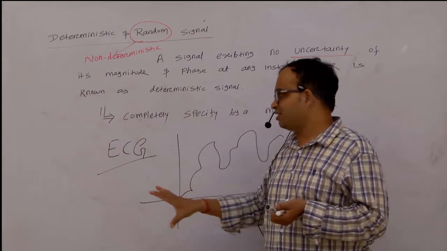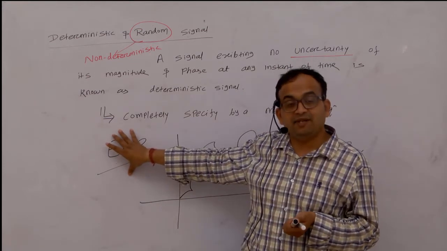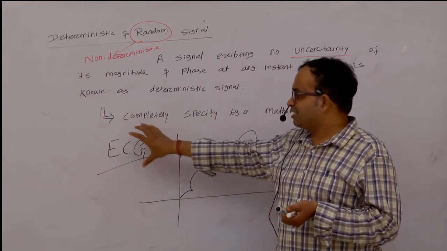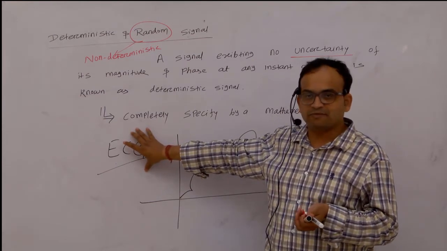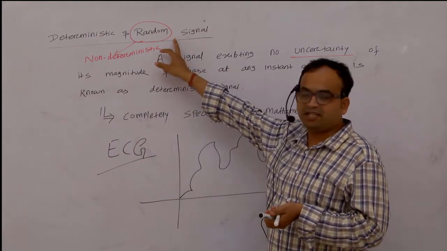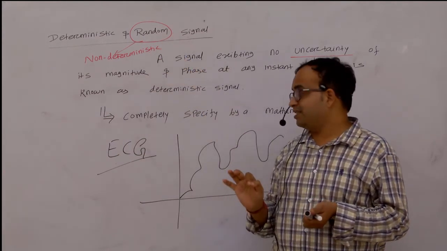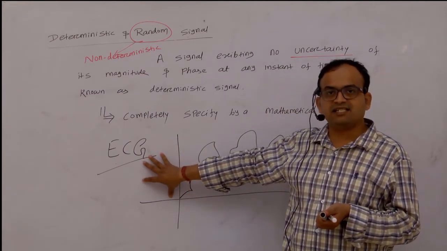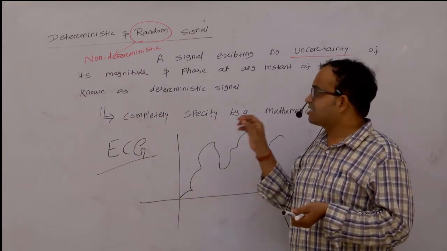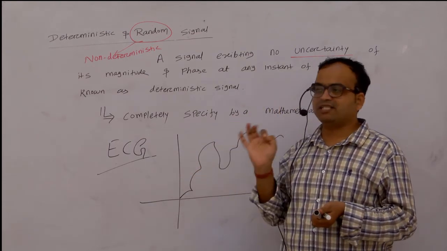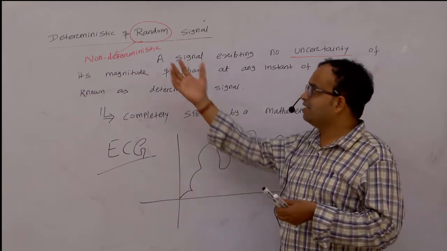We cannot give a guarantee that I will be alive after 100 hours, because these signals are controlled by, we can say, God. So for this type of signal we go for the non-deterministic or random signals. Simply remember that noise, ECG, EEG are random signals, whereas sine, ramp signals or any impulse signals come under deterministic signals.